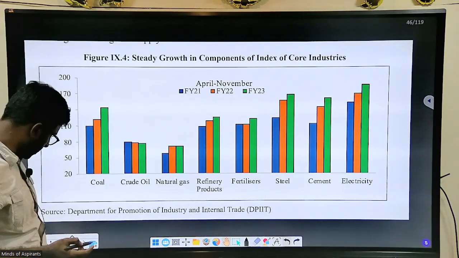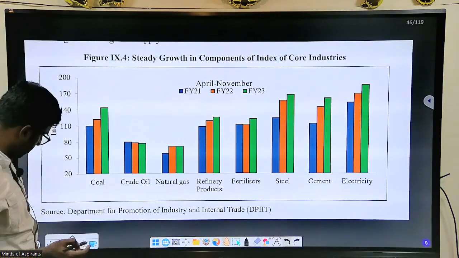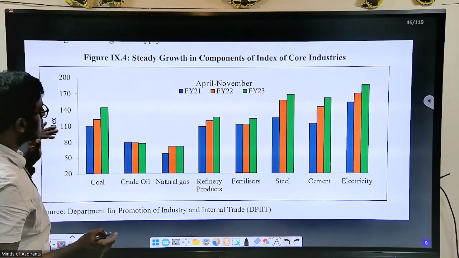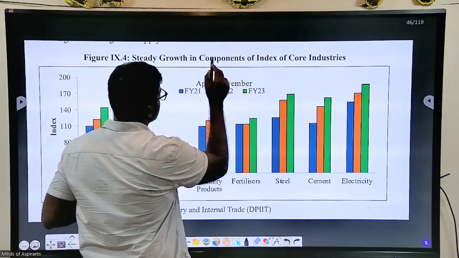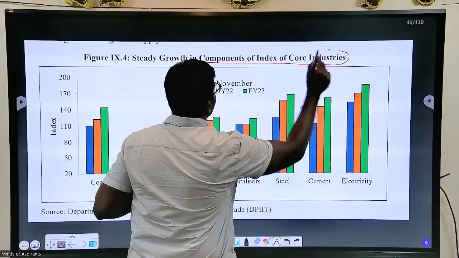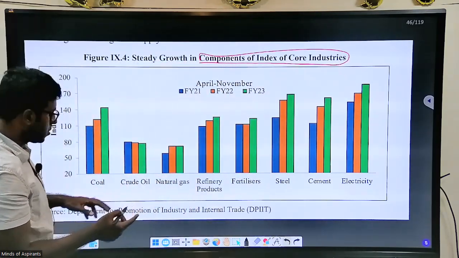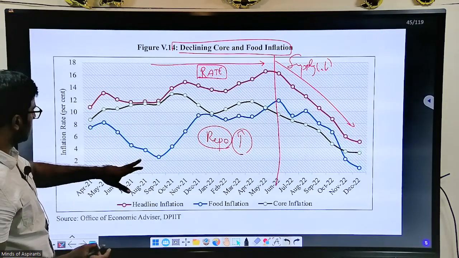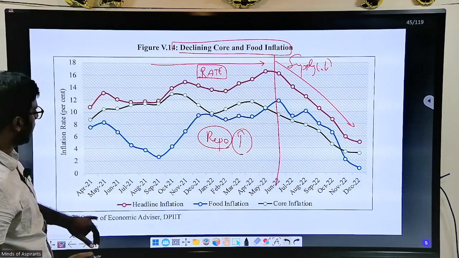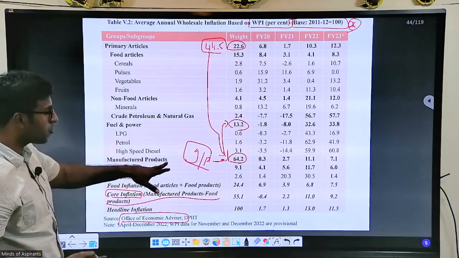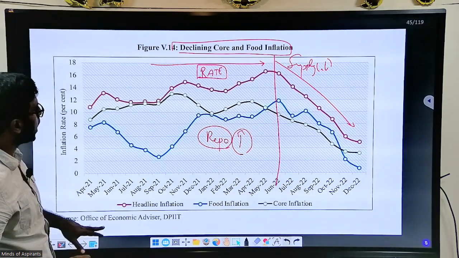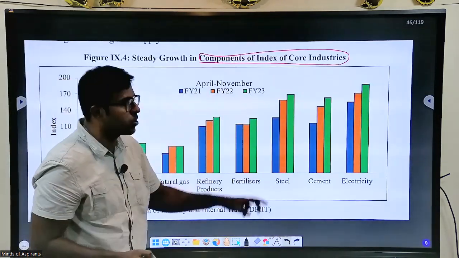The next is the components of core industries, which is very important, because the wholesale price index will have this feature of high manufactured products. So you should take this core index also into account.